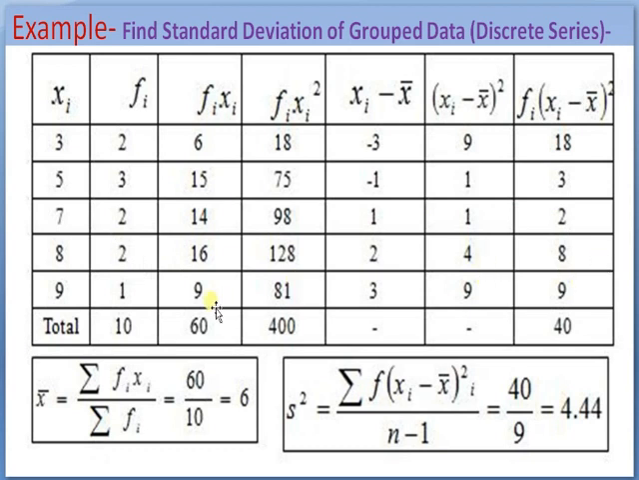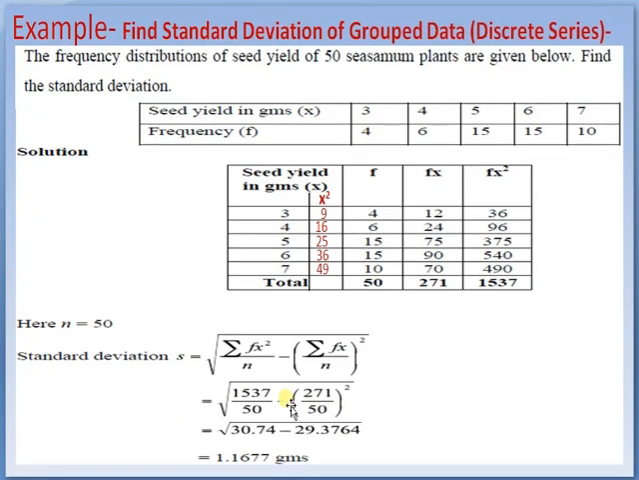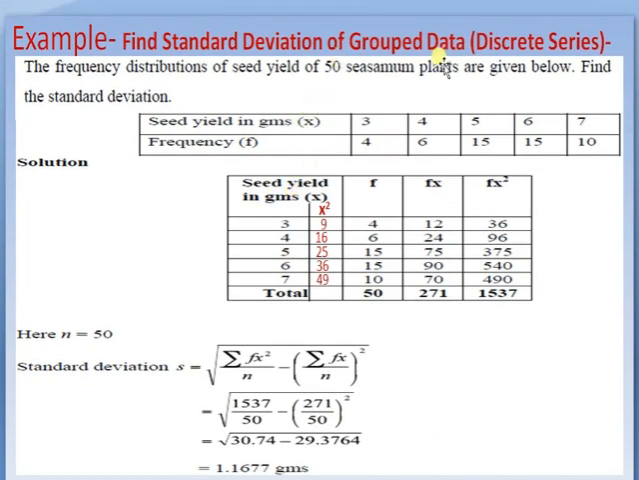And xi minus x bar is what? The xi values are these, and x bar is 6. 3 minus 6 is minus 3, 5 minus 6 is minus 1, 7 minus 6 is 1, 8 minus 6 is 2, 9 minus 6 is 3. And xi minus x bar whole square, that is minus 3 square is 9, minus 1 square is 1, 1 square is 1, 2 square is 4, 3 square is 9. Fi into xi minus x bar square, multiplying these xi minus x bar square values with the corresponding frequencies: 2 into 9 is 18, 3 into 1 is 3, 2 into 1 is 2, 2 into 4 is 8, 1 into 9 is 9, total 40.